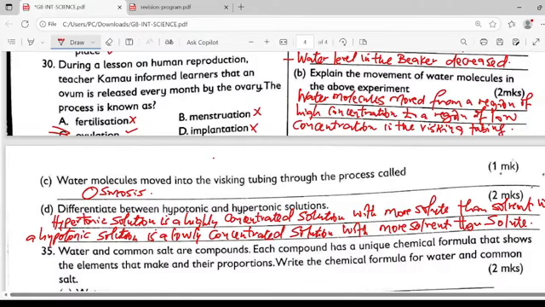Remember here, the solvent is the liquid and the solute is the solid. Let's have a look at the next part.